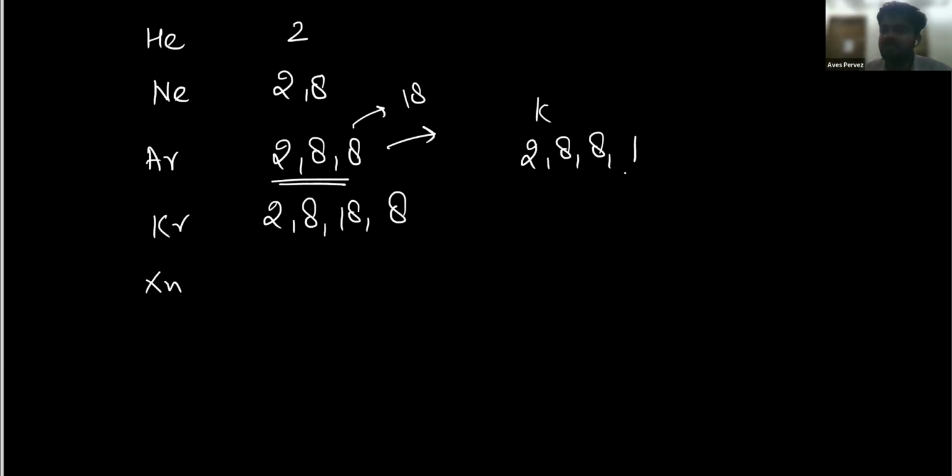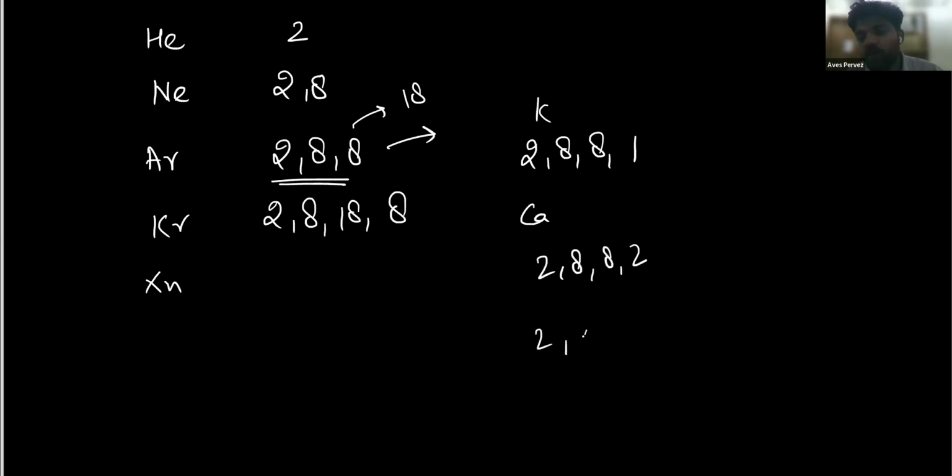Because it is a rule that you have studied in the previous class, 9th standard, in the Bohr model, that the maximum number of electrons in the outermost shell can be 8. So the next one, calcium, will be 2, 8, 8, 2.